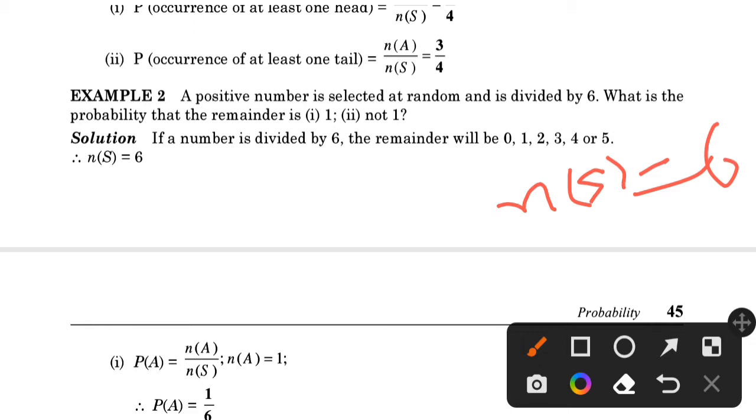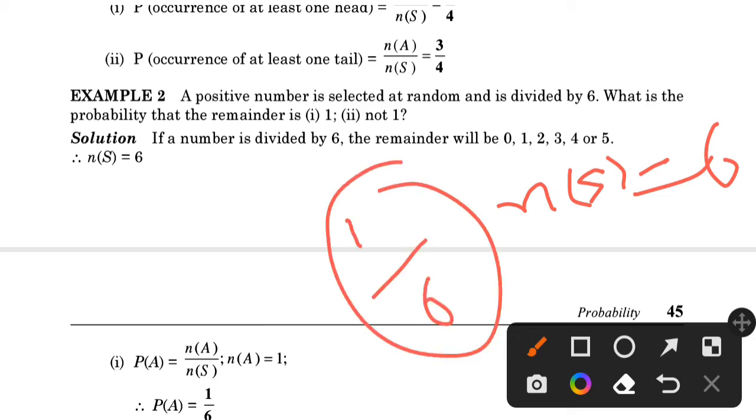Now the probability of the event A is equal to N of A over N of S, where N of A is 1, because the number of cases in which the remainder is 1 is one, and N of S is equal to 6. So the probability of A is equal to 1 over 6.